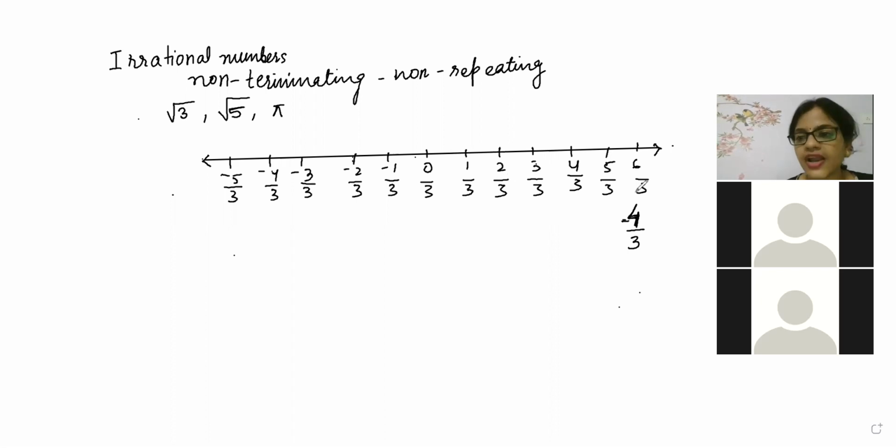Now, beta, when you are dividing all by 3, where is minus 4 by 3? Minus 4 by 3 is here. Understood? Then you will say, auntie, I'm having a confusion about which two numbers it lies between. If my teacher asks which two numbers minus 4 by 3 lies between, that is also very, very easy. What we will do, we will extend it.